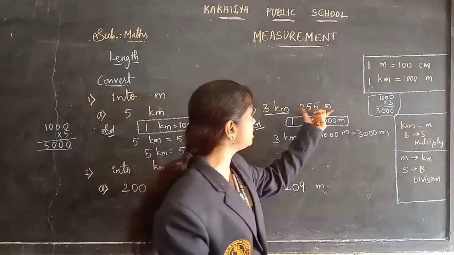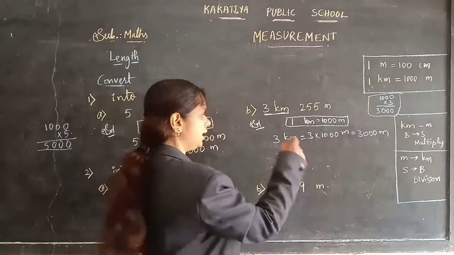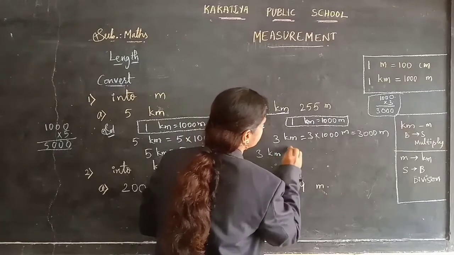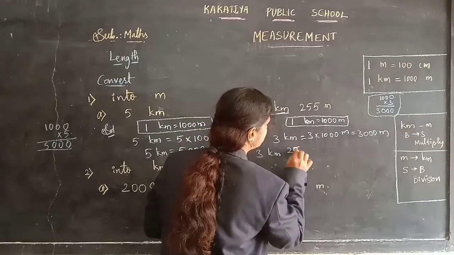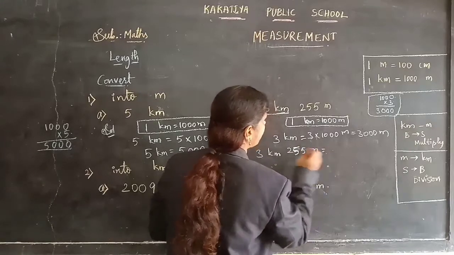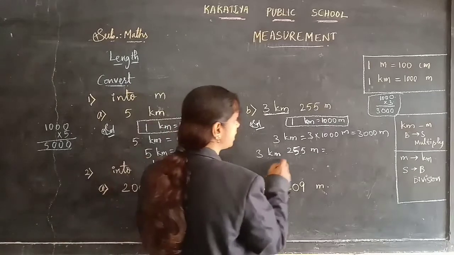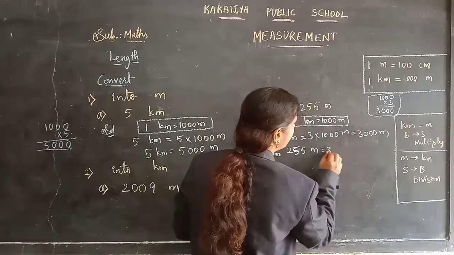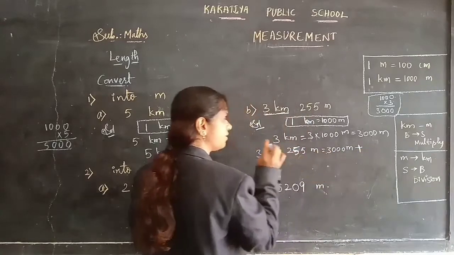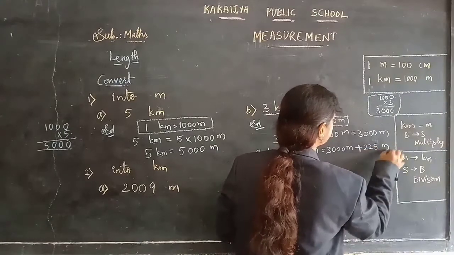But still the question is left: 255 meters. Let's take down the total question: 3 kilometers, 255 meters. 3 kilometers means already we know 3000 meters, plus whatever extra meters they gave, that we need to add, 255 meters.